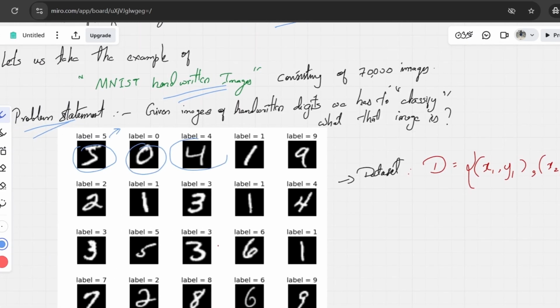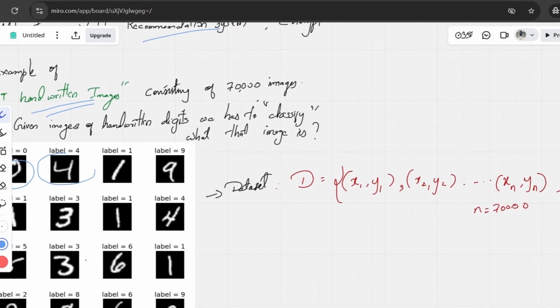Since we are trying to classify, like this is a 5, given a 5 we have to label it as 5. Since we are classifying given an image, we have to label it. Here it is 0 to 9, so a total of 10 possibilities.